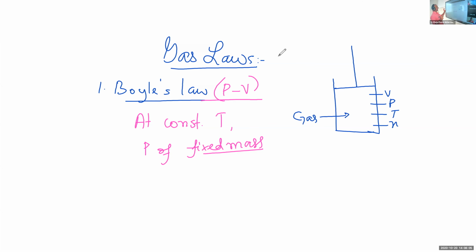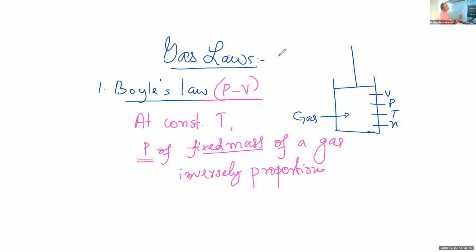Temperature is also fixed. So at constant temperature, the pressure of a fixed mass of a gas is inversely proportional to volume. Inversely proportional to volume of the gas, V, volume of the gas.